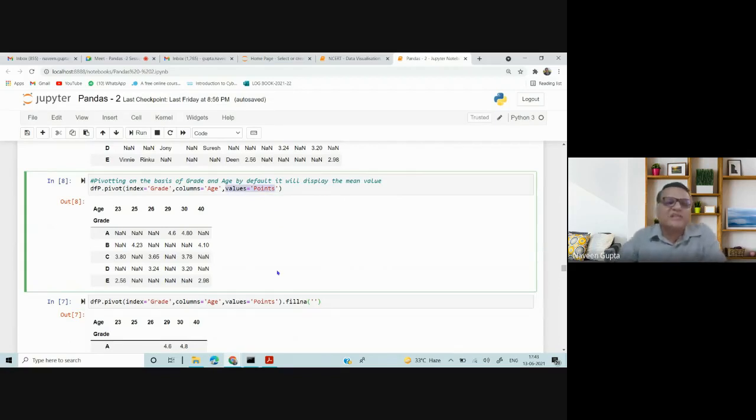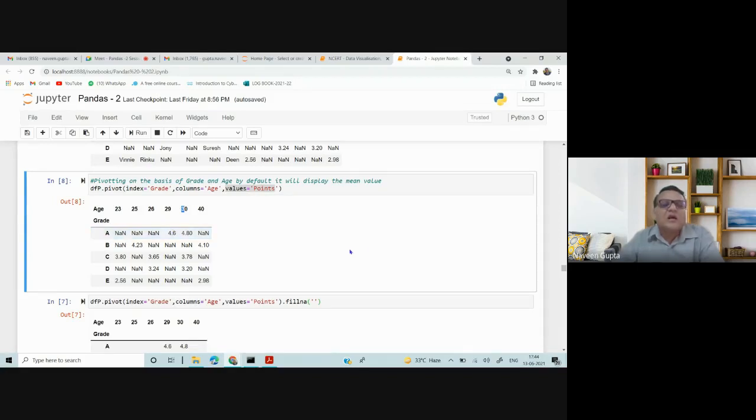Now, how to read this data? If you see, there are so many NaNs where the data will not be there, it will automatically take NaN. So grade A, age 23, there is no one. If we have more people at age 23, we can get some mean value for 23. Here there is no one. In A, we have people with age 29 and 30, so we are having 4.6 and 4.8.